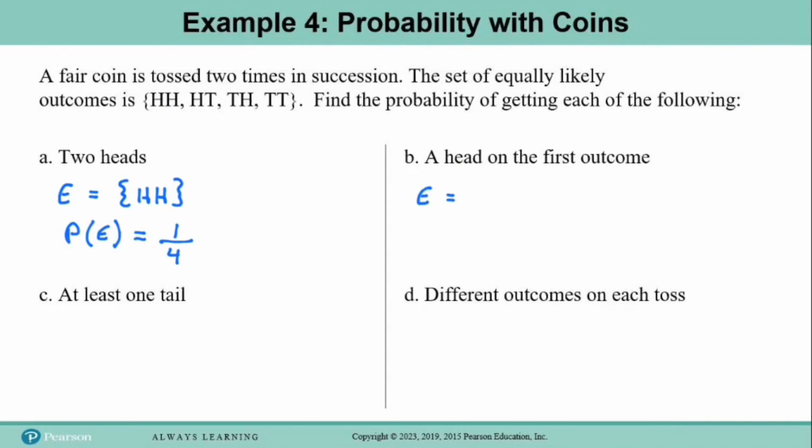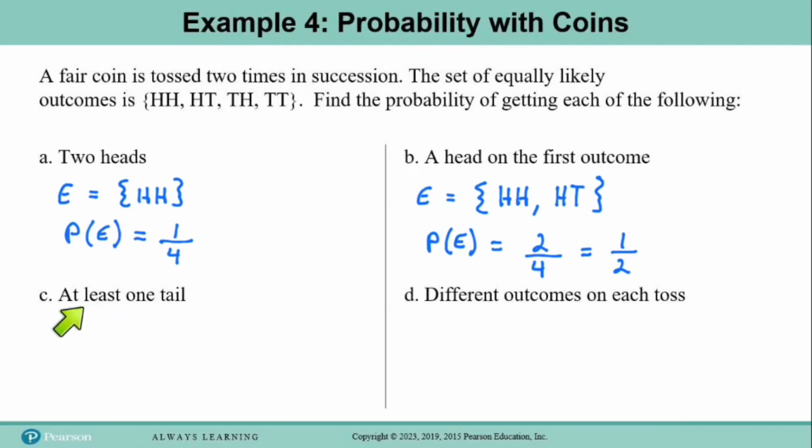So again, we'll call this event E, and the outcomes where we have a heads on the first outcome are HH and HT, so that's 2. So the probability of event E is 2 divided by 4 elements in the sample space, and 2/4 reduces to 1/2.